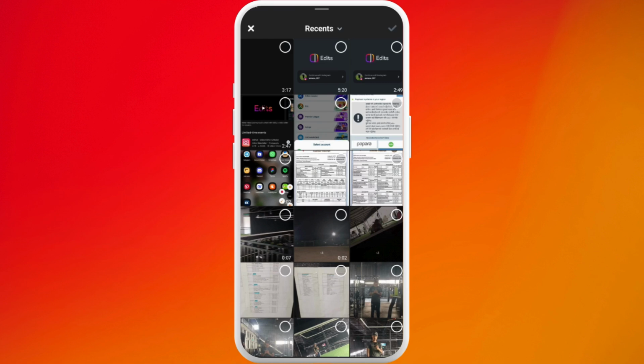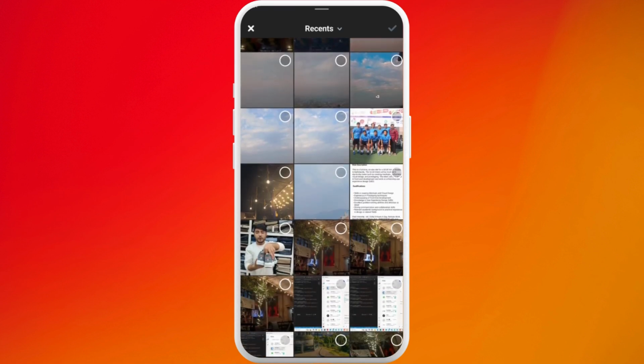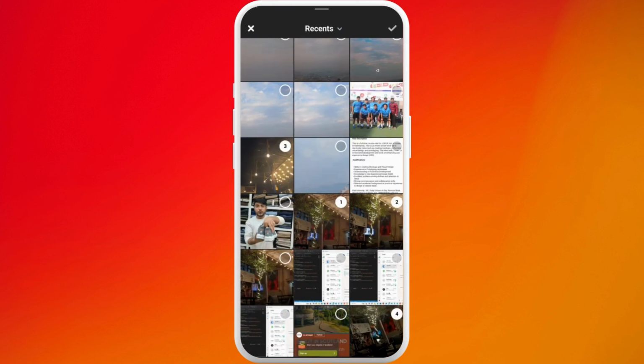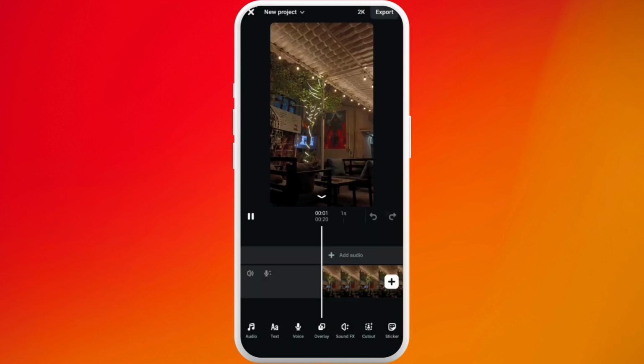After that, you can easily access your gallery or files in your phone. You can choose the files that you want to edit. You can select multiple ones. Once you select enough videos and photos for the post that you want to create, you can tap on this tick mark at the top right. Now it will load all those files over here and you can start editing them now.